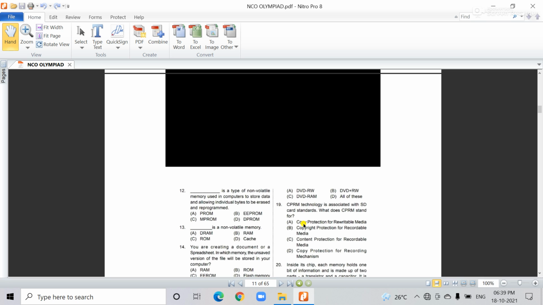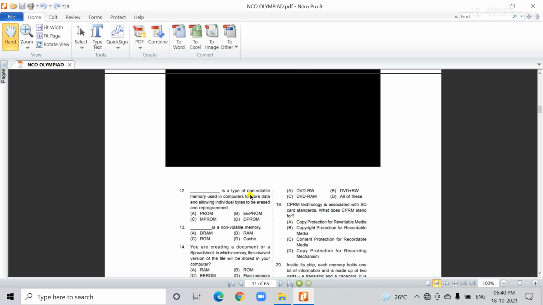DAS is a type of non-volatile memory used in computers to store data, allowing individual bytes to be erased and reprogrammed. Here the question says non-volatile. In a computer there are two types of memory, one volatile and one non-volatile.